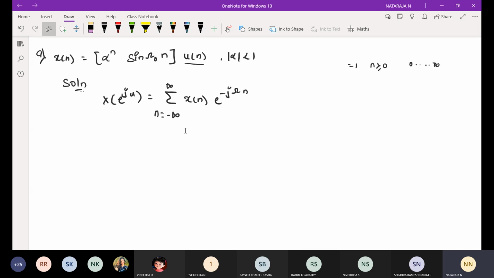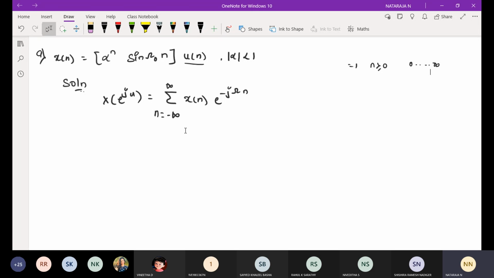Okay, take next problem. Delta of 6 minus 3n is also over, no? Yes, sir. What is the magnitude you got for delta of 6 minus 3n? Magnitude is 1, sir. Then what is phase? Minus 2 omega. Have you sketched the plot, magnitude and phase? Yes, sir. Magnitude amplitude is 1 from minus pi to plus pi. For phase, at minus pi it is 2 pi, at plus pi it is minus 2 pi. Then we'll go for next problem.